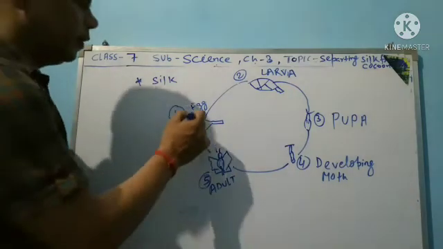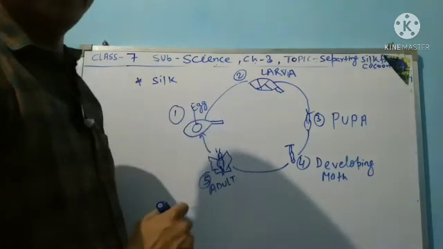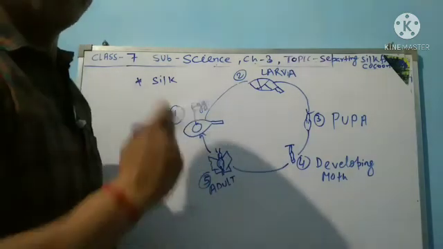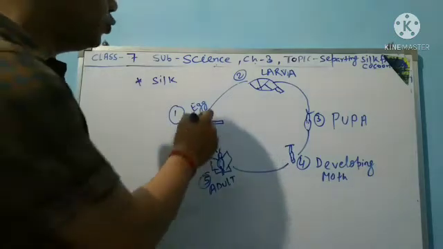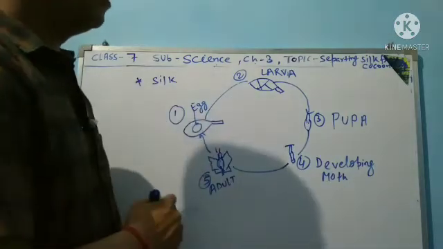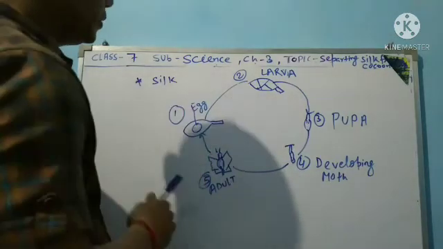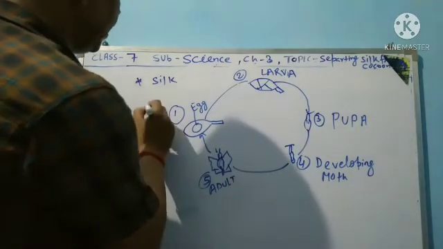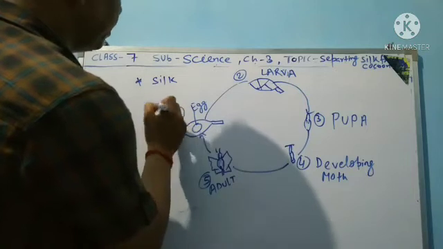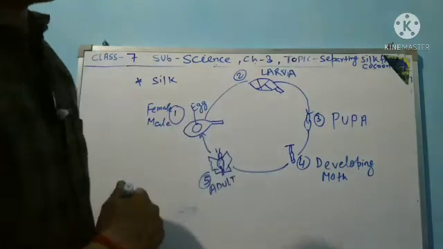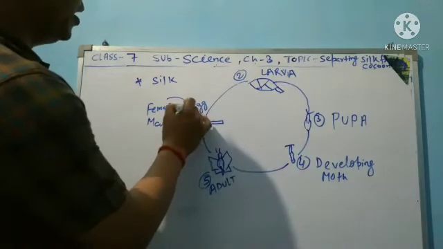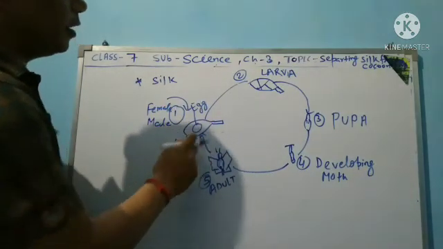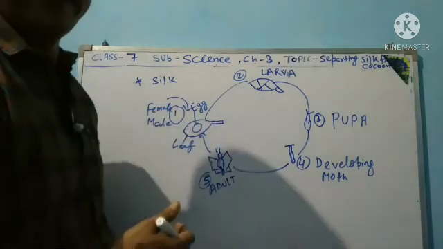That is the first point: male and female moth get together, and the female moth produces eggs on a leaf.